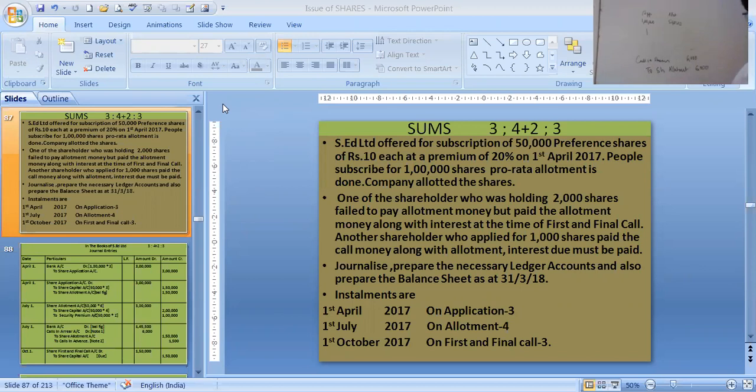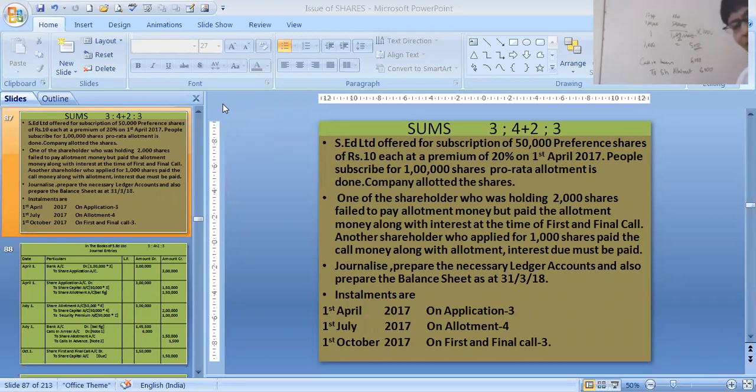Under applied 1. Now unitary method, 50,000 by 1 lakh. Then how many applied is given? 1,000 shares. So we write 1,000. Remember unitary method, 50,000 by 1 lakh into 1,000. How much will come? 3 zeros, 2 zeros, 2. 500 is coming. That means people have been allotted 500 shares. It is 2:1 ratio. If you see that way also, it is 500. See, 1,50,000, so 2:1 ratio. 2 applied, 1 allotted. That is 500 shares. So shareholders have been allotted 500 shares.